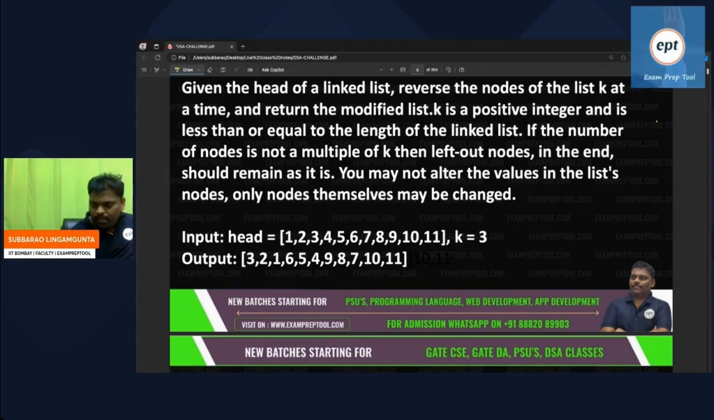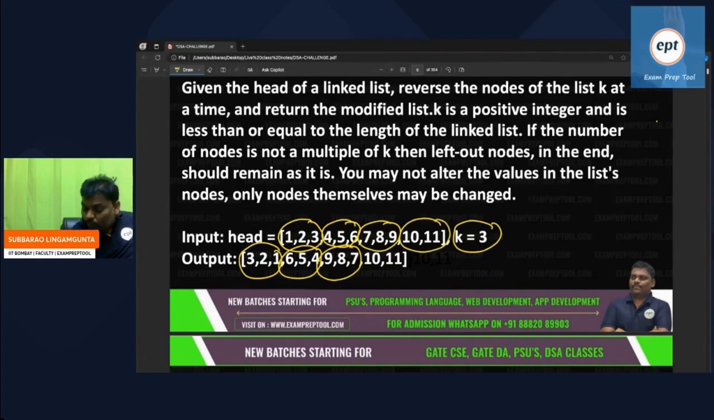So let me give an example also. So many nodes are there, k value 3. If k value is 3, the first 3 nodes you have to swap. Remember, node swapping, not data swapping. Next 3 nodes you have to swap. Next 3 nodes you have to swap. Suppose 3 nodes are not there, copy as it is. That is the given problem.